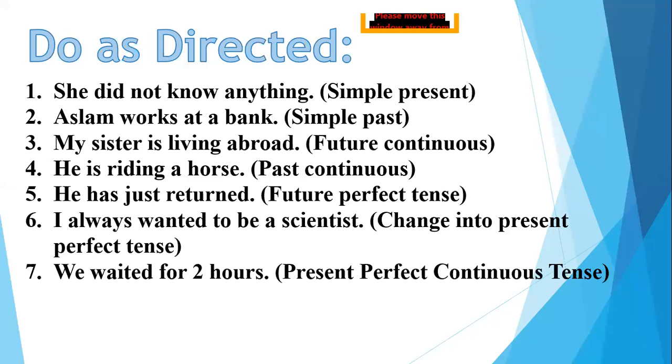And the last one, we waited for 2 hours. Now this is present perfect continuous. Again, for continuous, wait, you can close your eyes and change it into waiting. Okay. We have been waiting for 2 hours. Okay, that's right. Thank you, all of you.